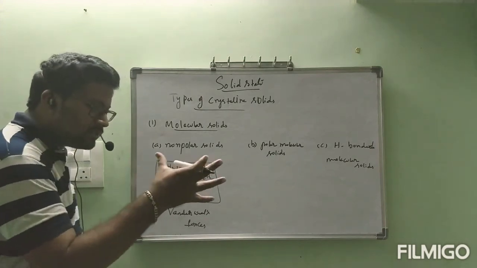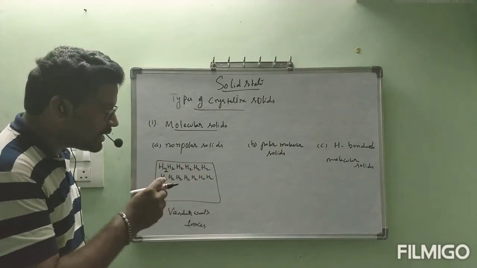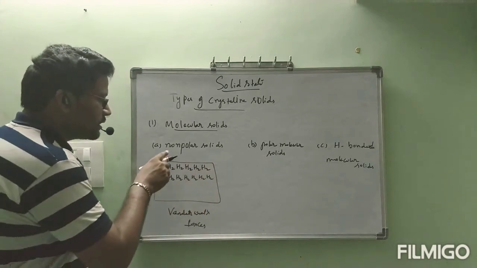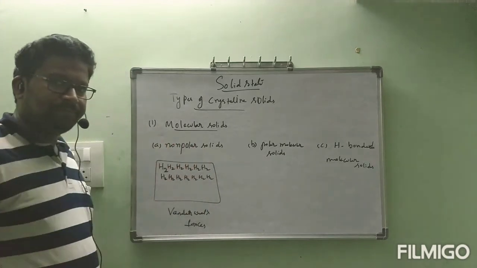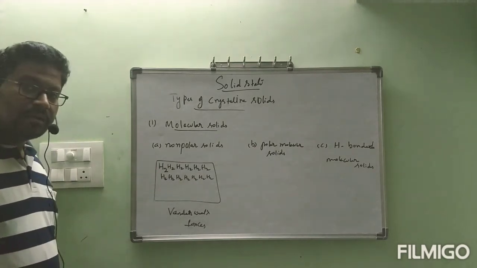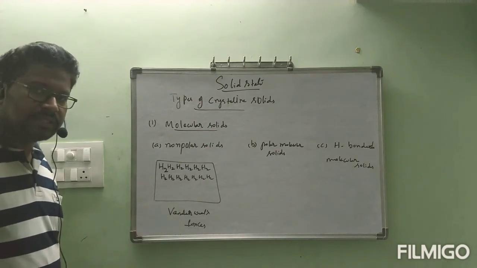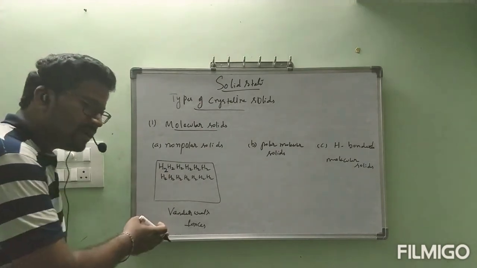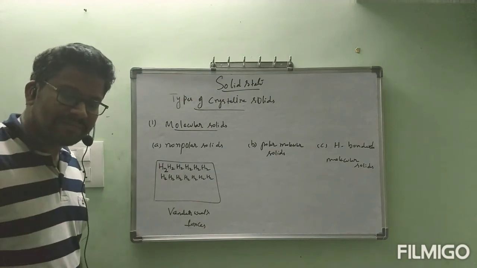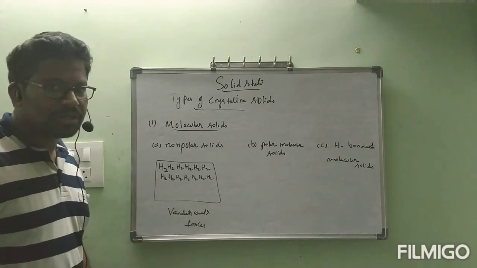So these molecules are present with Van der Waals forces very nearby each other and they are arranged in a particular order. They are converted to solid. The type of solids are called non-polar solids, molecular solids. These are all molecules only. Non-polar molecular solids present with which forces? Van der Waals forces. Actually, these non-polar substances at room temperature are mostly gases or liquids only. But we are applying forces and changing that into solids.